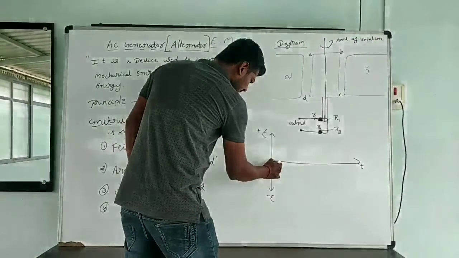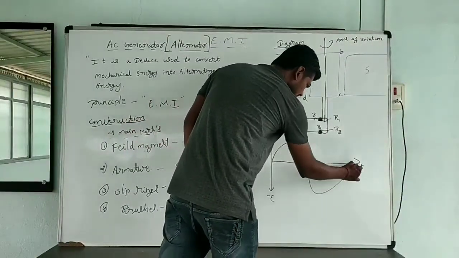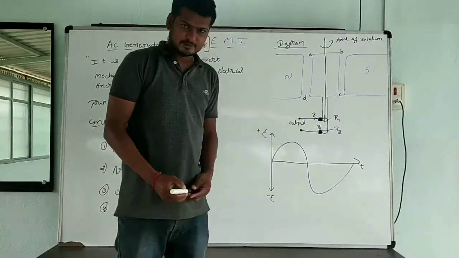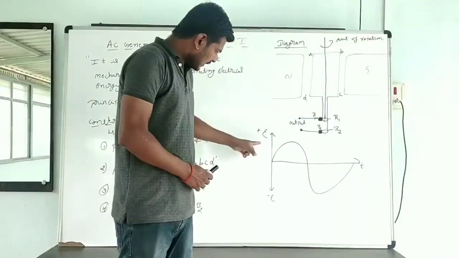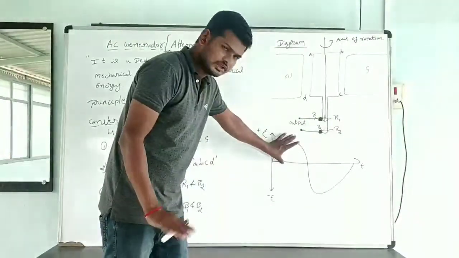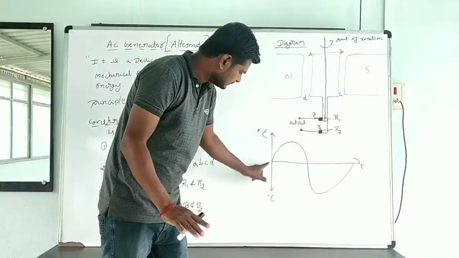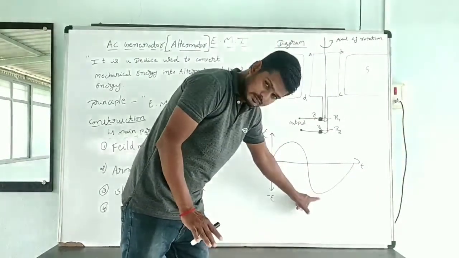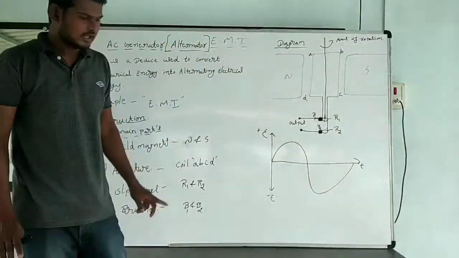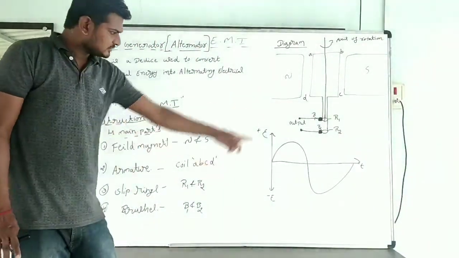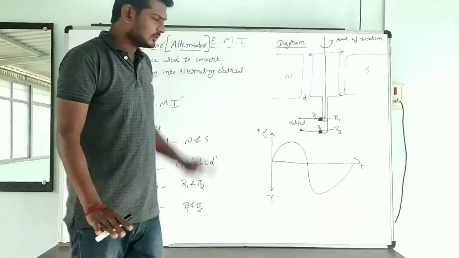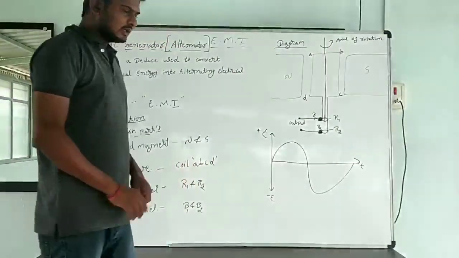Here, what current are we going to get? AC current. Or the induced EMF will be an alternating EMF. How are we going to get the alternating EMF? I will explain later. Keep in mind this graph. How we are going to get zero, maximum in the negative direction, how the direction of the EMF or current varies with respect to time, I will explain at the end. Okay. This is about the working of the AC generator.